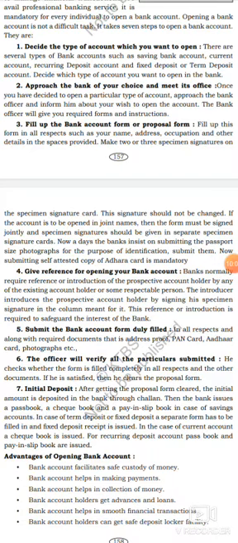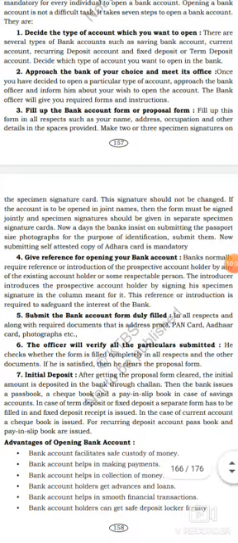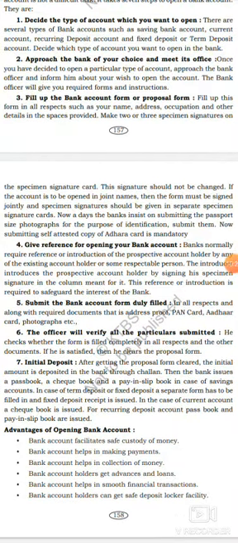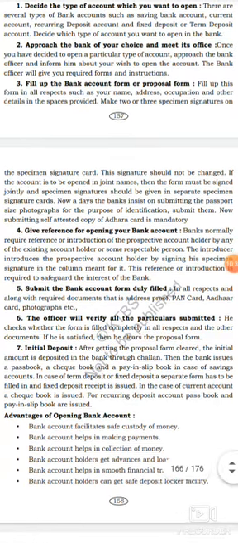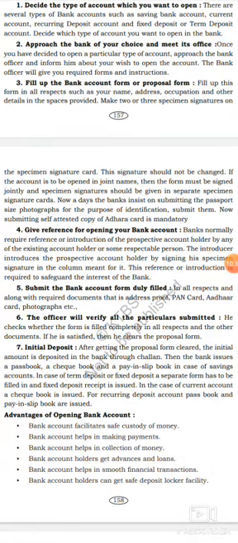Got it, dear students? Let's see now third one. Fill up the bank account form or proposal form. Fill up this form in all respects such as your name, address, occupation and other details in the space provided. Make 2 or 3 specimen signatures on the specimen signature card. The signature should not be changed. If this account is to be opened in joint names, then the form must be signed jointly and specimen signatures should be given in separate specimen signature cards.